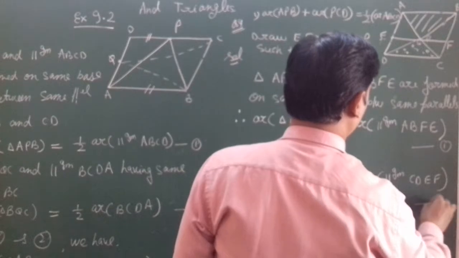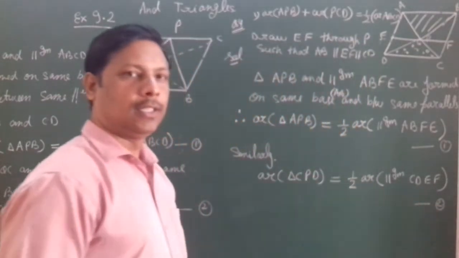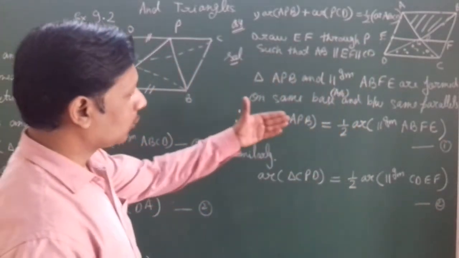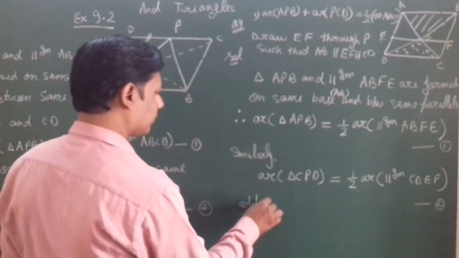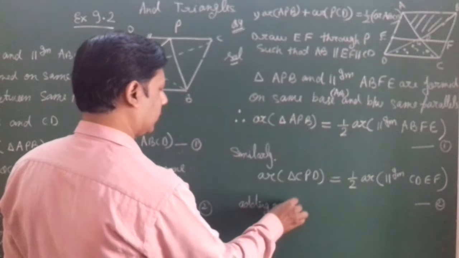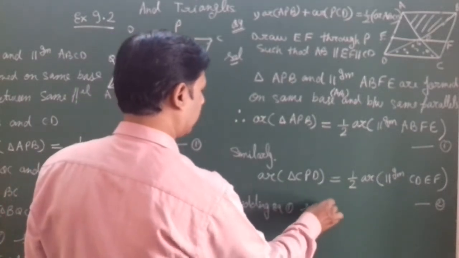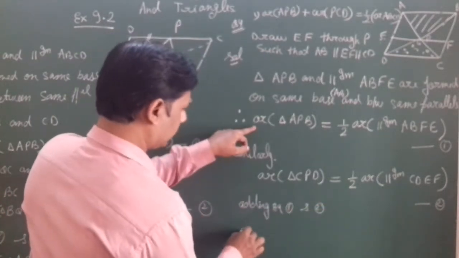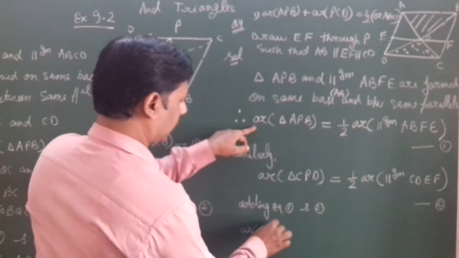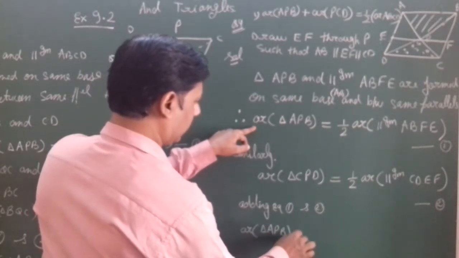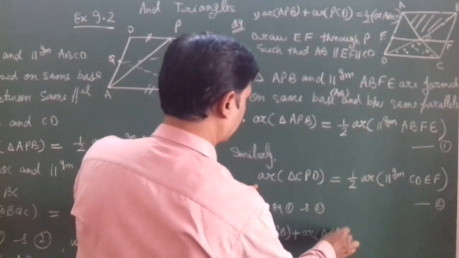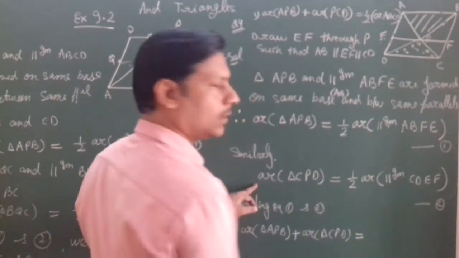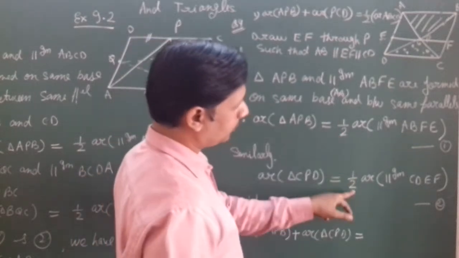Say equation first and second. Now you can do one thing, adding equation 1 and equation 2. We have area of triangle APB plus area of triangle CPD is equal to half.